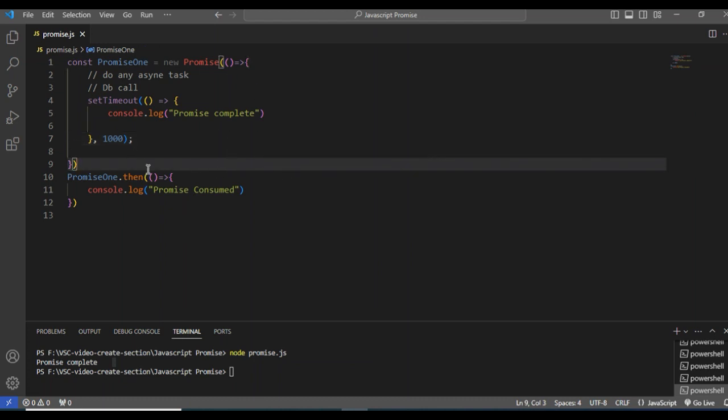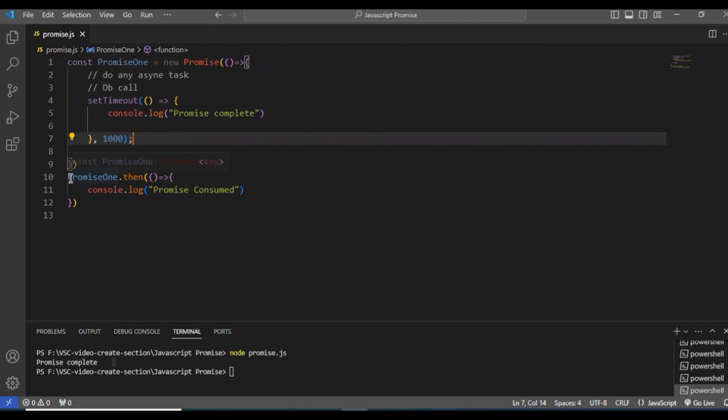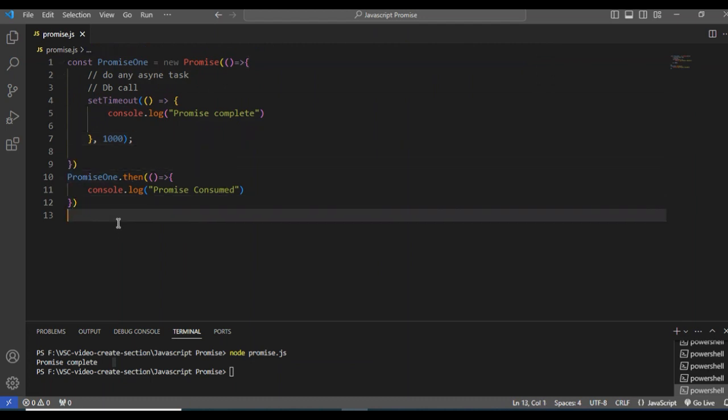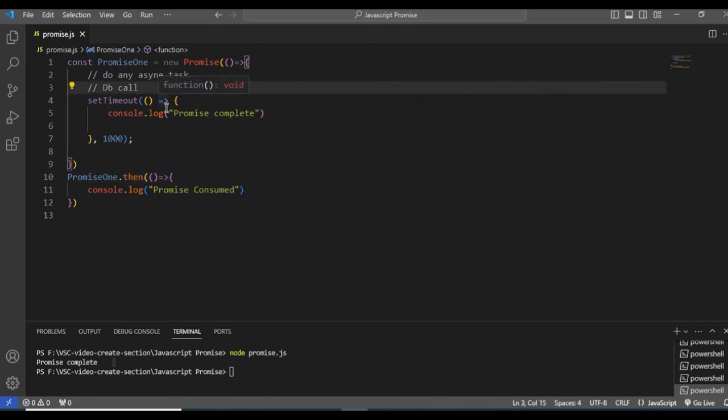I told you that after 1 second something will happen, and also the promise will be consumed after that. Am I right? But I didn't make a relation with our promise. So if you want to make a relation with the promise, the promise takes two parameters.